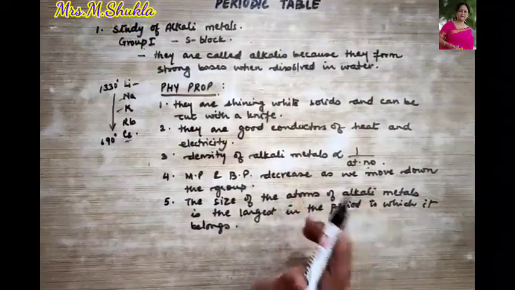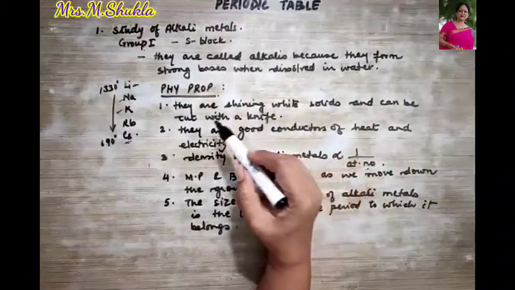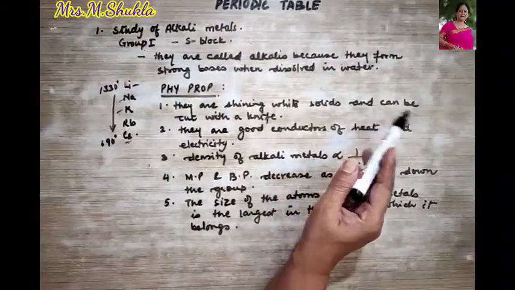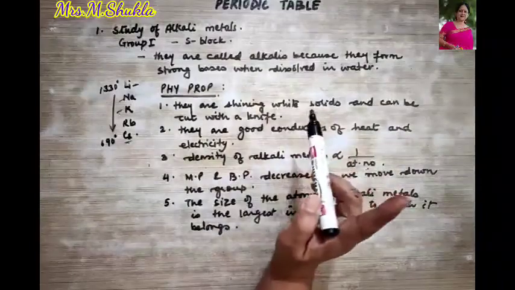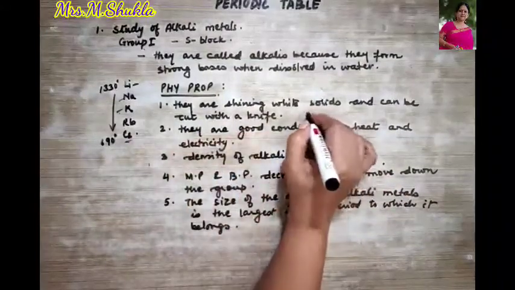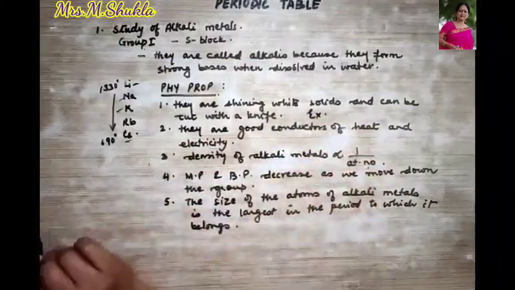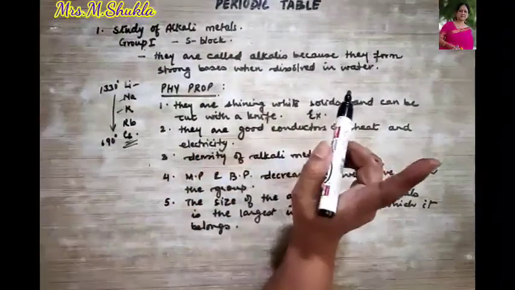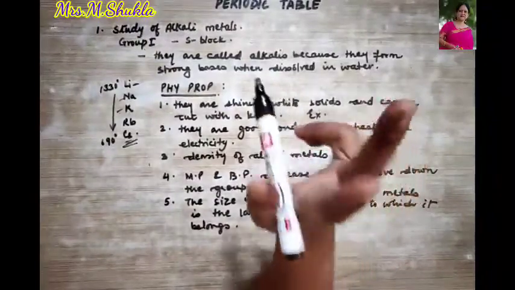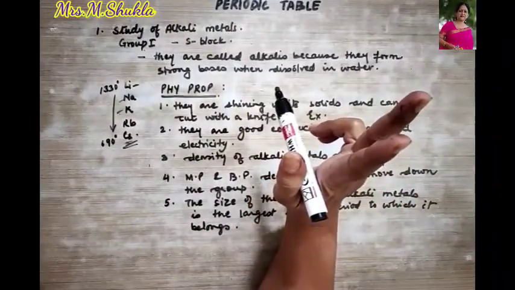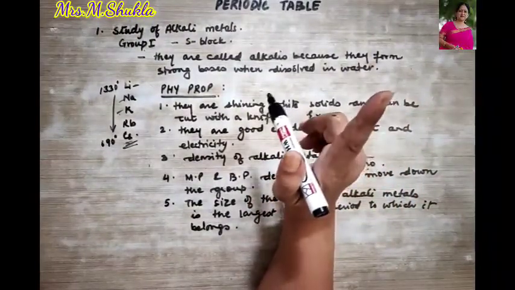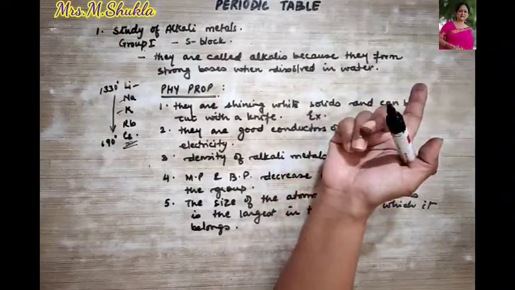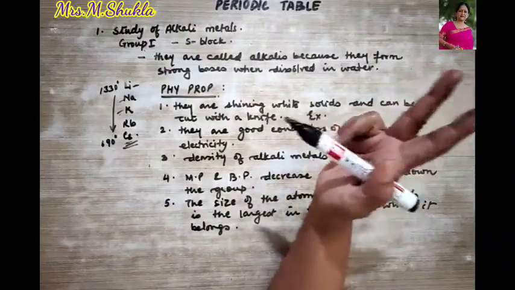Point is clear? Now, I was saying over here that they are shining white solids and they can be cut with a knife. One exceptional example I would like you to write down is cesium. This cesium is liquid at room temperature. Now two elements we already remember, you should be remembering: mercury, which appears as a liquid at room temperature, and cesium.